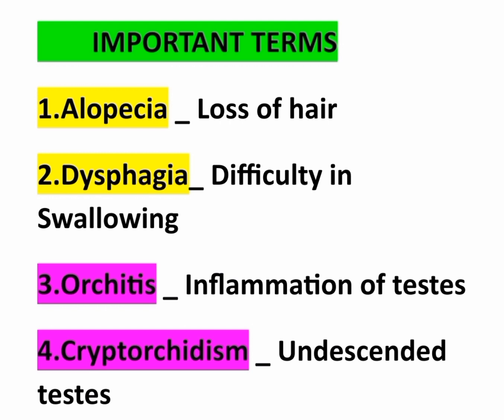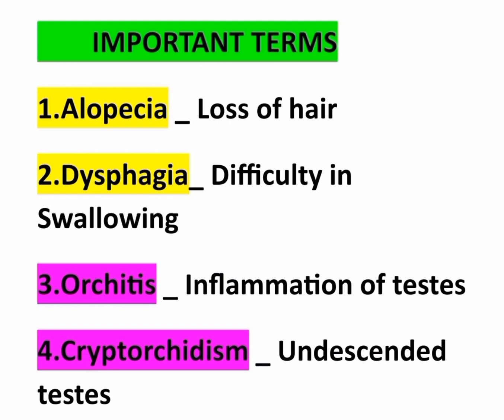Friends, in this video we will see some important points for exams, some important terms and their meanings. Okay, we will see the terms. First one, alopecia. Alopecia means loss of hair. And the next point, dysphagia. We know what dysphagia is, that is difficulty in swallowing.